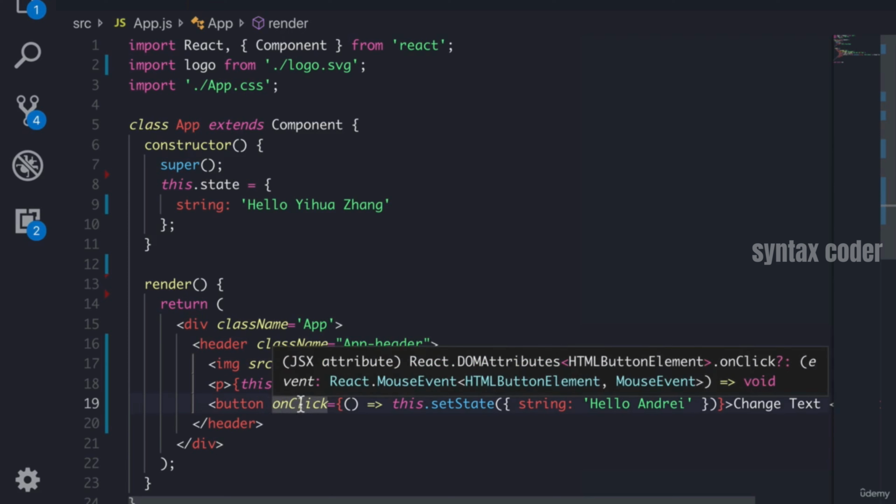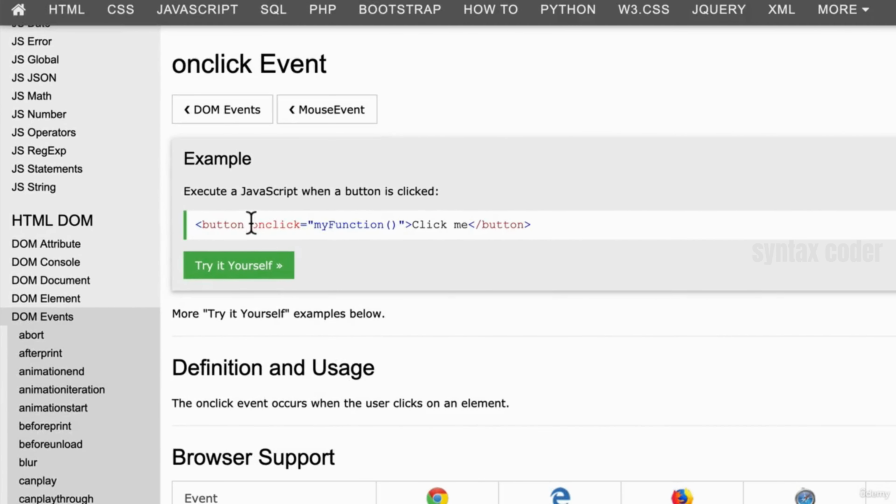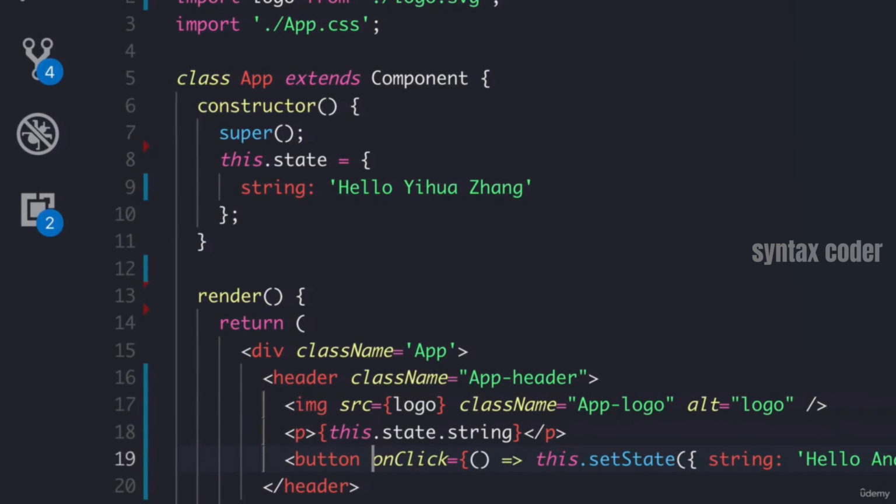So if I wanted to use onClick in HTML, you see that onClick is written with no capital C, because in JavaScript we use camel case, it's a capital C. So just like className was a little bit different than HTML, onClick is also different. So in React, we can use whatever HTML attributes that we want, like source, like class, like onClick, but sometimes there are these differences like className or onClick.